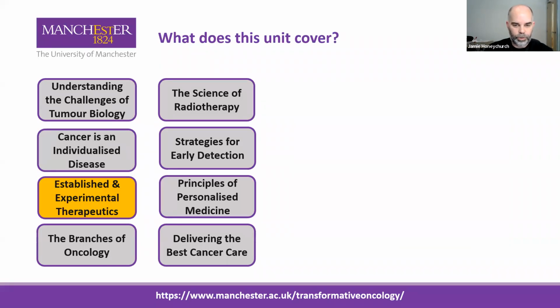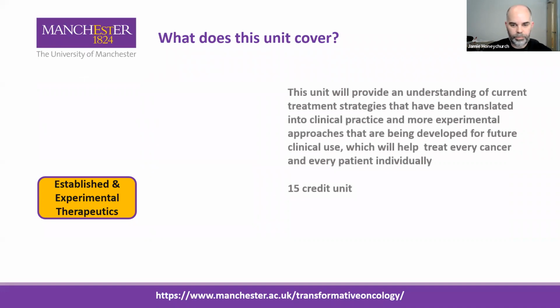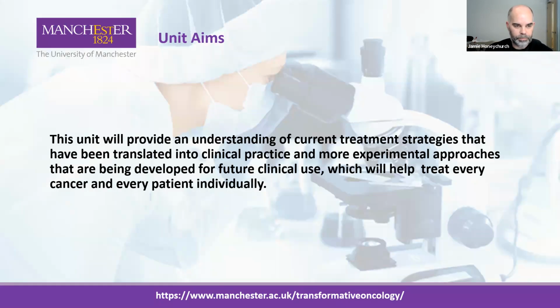So the Transformative Oncology course consists of 8 individual units, each with their own specific focus, which are shown here. So you can see how the separate units relate to each other, and also the overall makeup of the course. And we're going to focus on and explore Unit 3, which looks at established and experimental therapeutics. And this unit will provide you with an understanding of current treatment strategies that have been translated into clinical practice, as well as more experimental approaches that are currently being developed for future clinical use. And hopefully these will be able to be used to treat every type of cancer and every patient individually. And the unit as a whole is worth 15 credits.